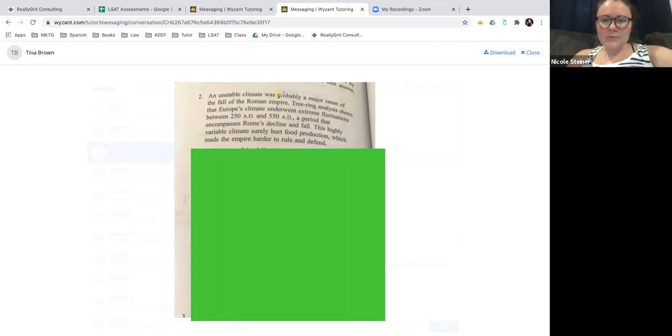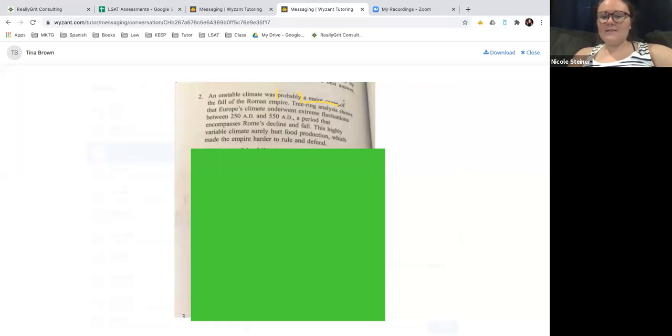I'm going to look at this word "probably" and point out that that's very mild. So it's a mildly worded conclusion. A major cause means that there are other causes as well, but this is just one of them, one of the major ones of the fall of the Roman Empire. All right, I never knew that, but let's read on.